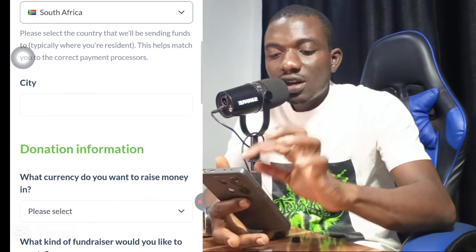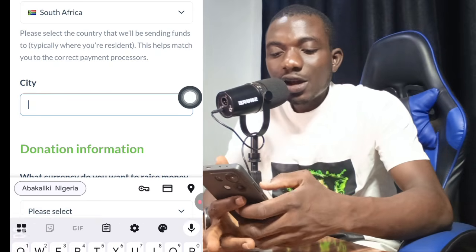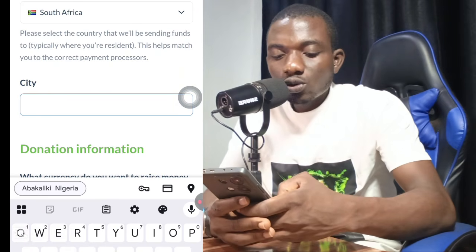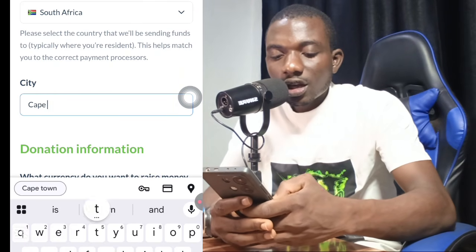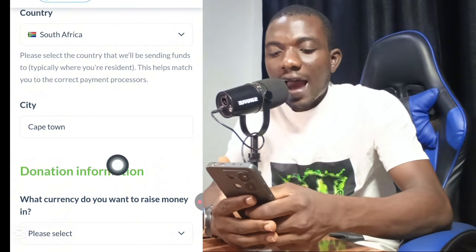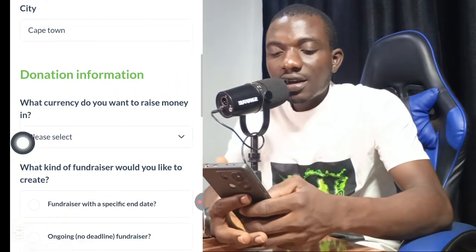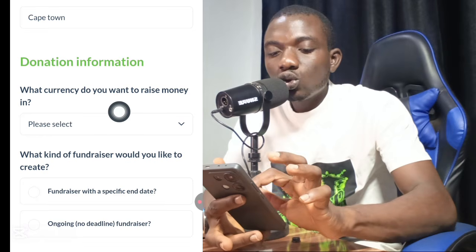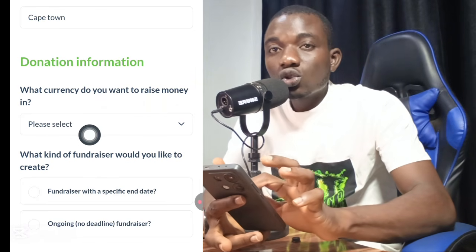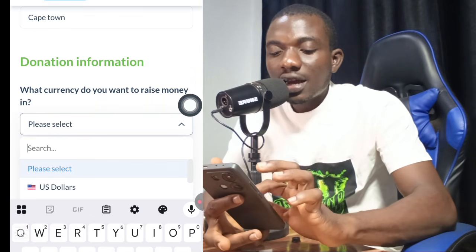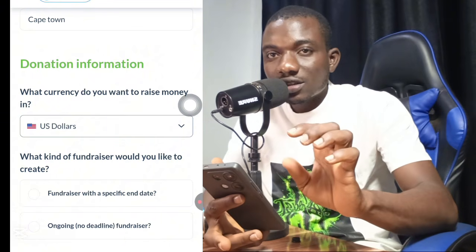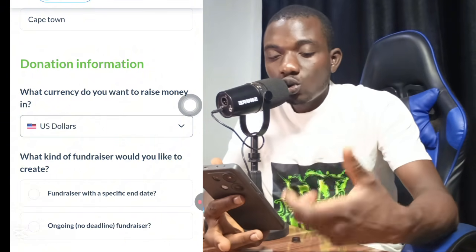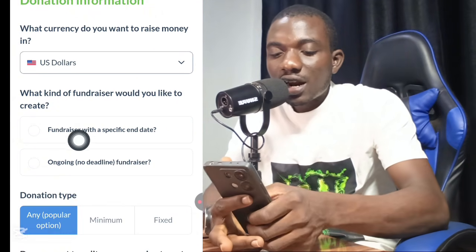Pay very close attention. The next thing you need to do is enter your city right here. I'm going to enter Cape Town. Okay, I entered Cape Town as my city. The next thing I need to do is scroll down to donation information. What currency do you want to raise money in? You are going to select any currency which you actually prefer. I'm going to be using US dollars. Okay, I want to raise my funds in US dollars. The next thing I need to do is scroll down to this section.